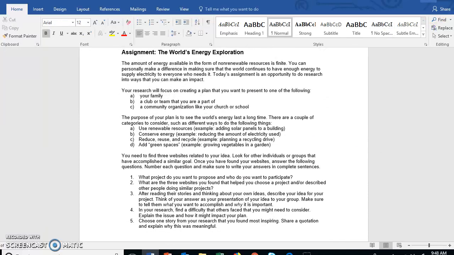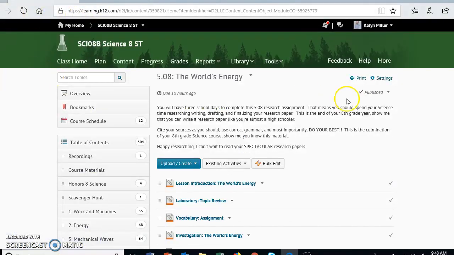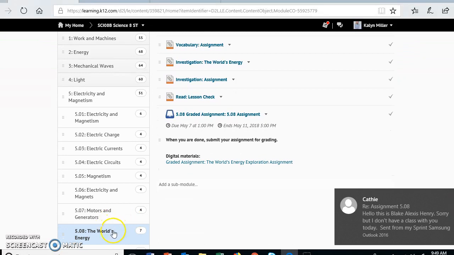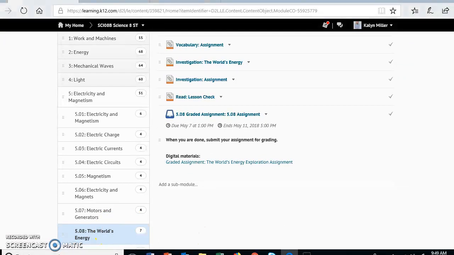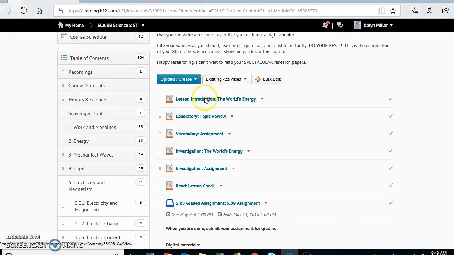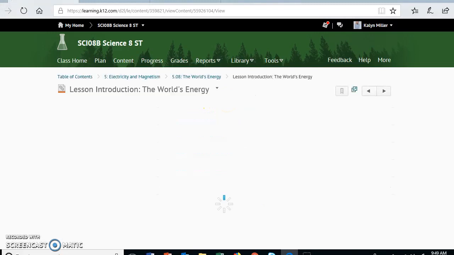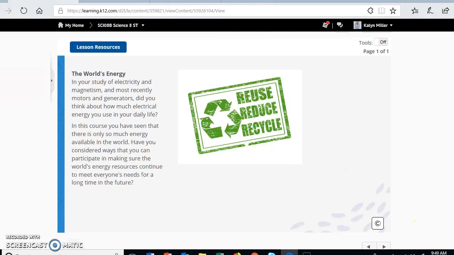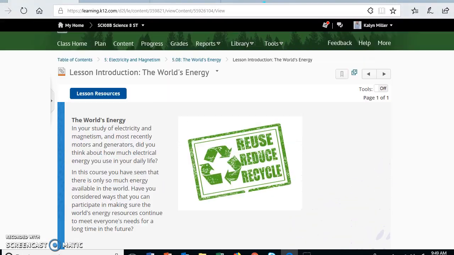First things first, before you even do this assignment, you need to go to the OLS classroom. You need to go to 5.08, scroll down here, click on 5.08, and then go through the lesson introduction. It talks about the world's energy and recycling. It's only one page of reading. Go ahead and read this so that you understand exactly what you are doing.